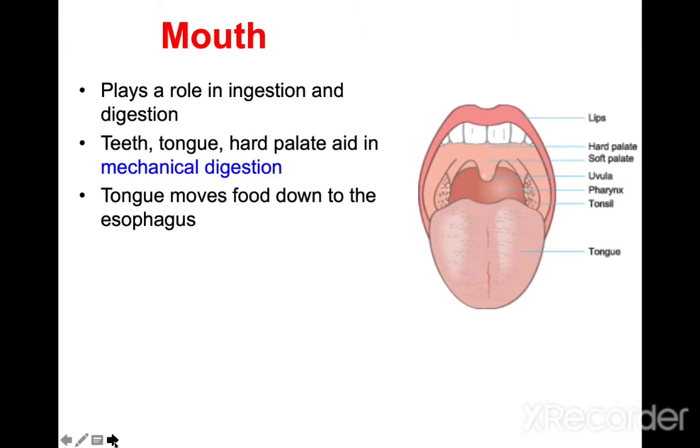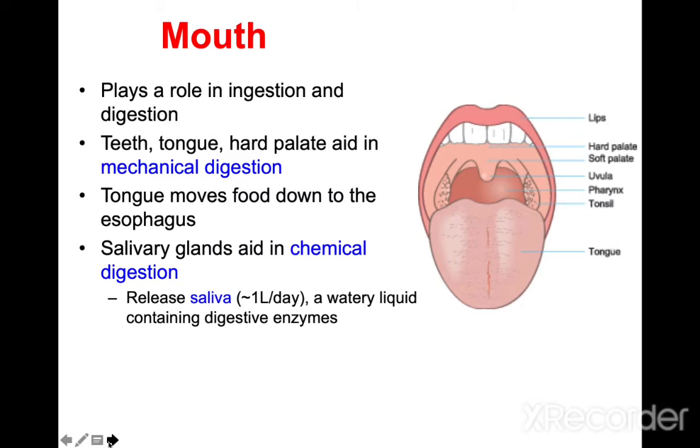I will only give a basic description in this lecture, and it is your responsibility to study further details, like the teeth, parts of the tongue, and the hard palate. If you study them now, physiology will be very easy to start. The tongue moves food down to the esophagus.